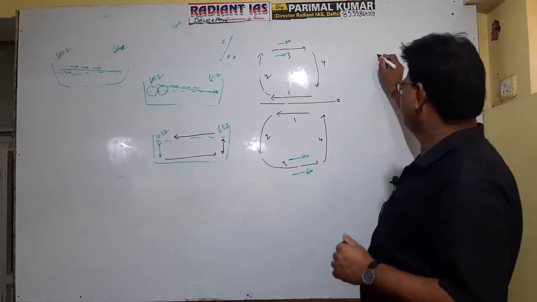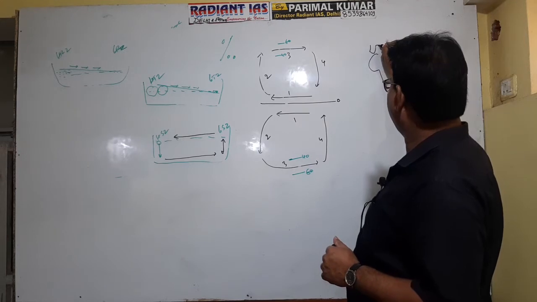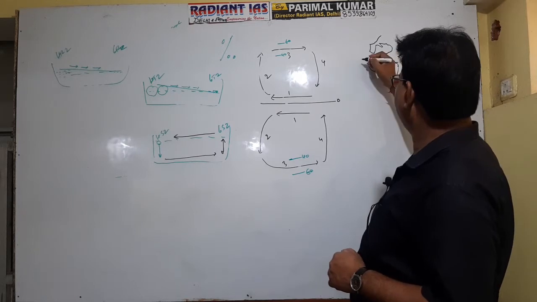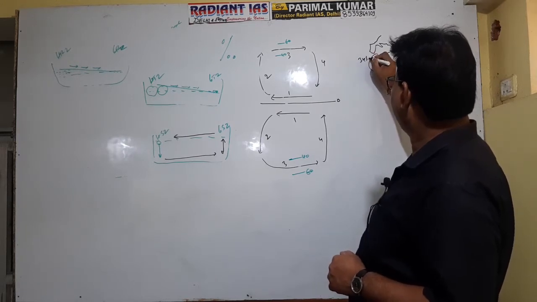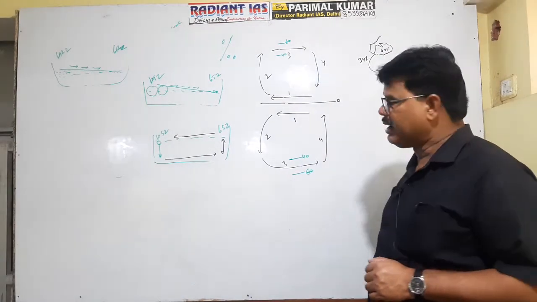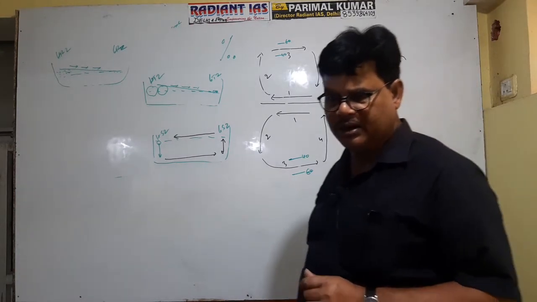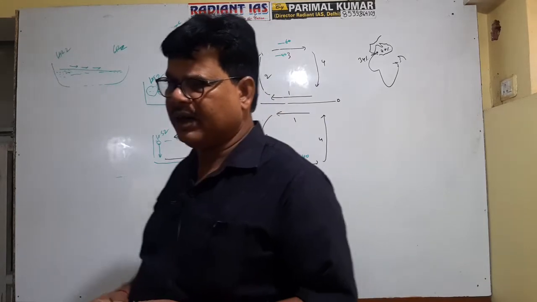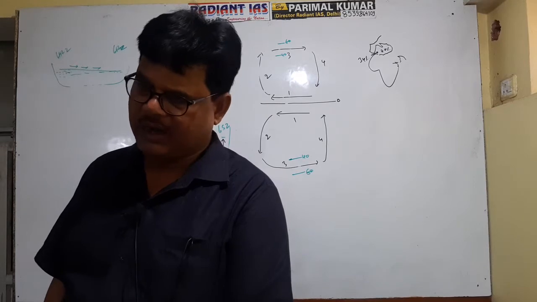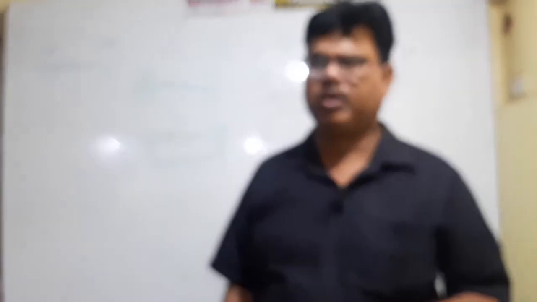The best example you can cite is this: this is Africa, and this is the Iberian Peninsula. The salinity of this zone is 34 per mille, whereas the salinity of this zone is 40 per mille. That's why the oceanic current starts flowing in this part. This is referred to as the Gibraltar current. So the Gibraltar current is basically due to the salinity difference between the Mediterranean Sea and the Atlantic Ocean. That is clear? So salinity is also an important factor.